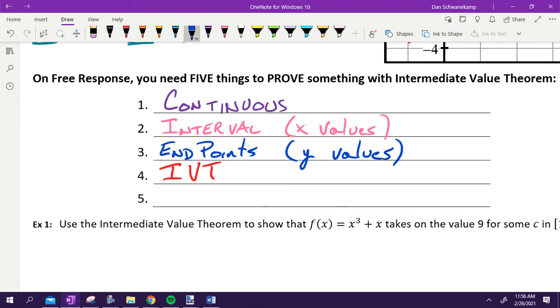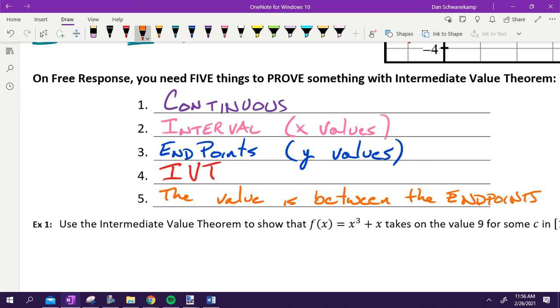Say again? It takes on every value. Sure. You got to say the value. I was trying to switch colors. The value is between the endpoints. Whatever you're looking for has to be between the endpoints, and you have to state that. And we stated it before using a nice little inequality.